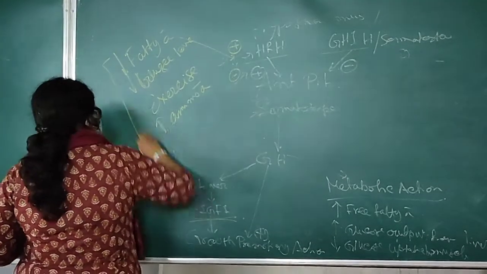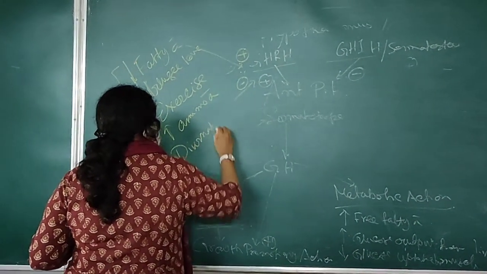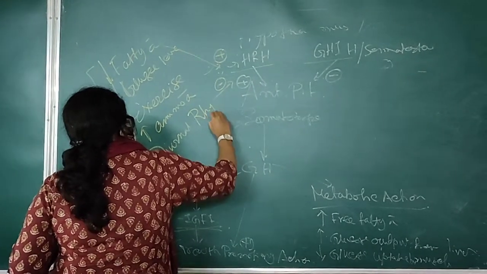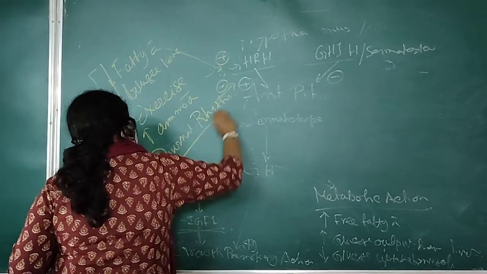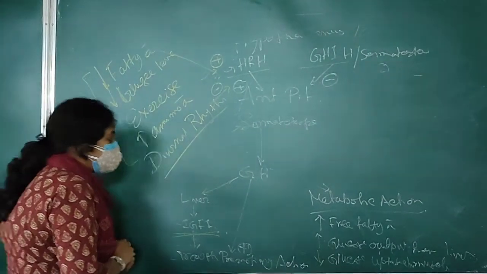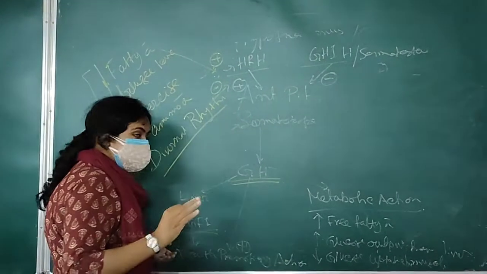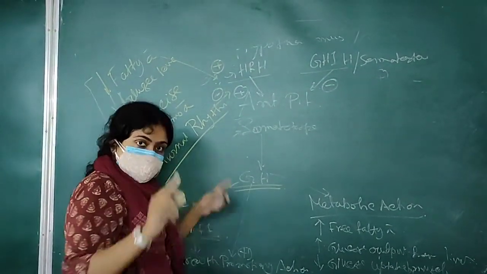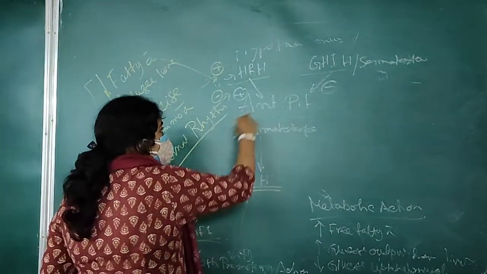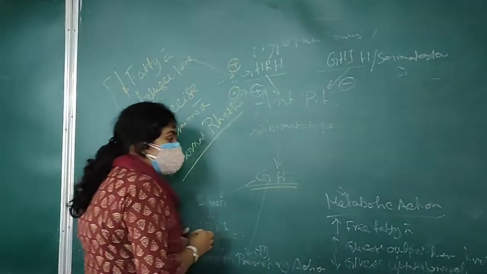And other than this, there is another regulatory system. We have discussed it, that is diurnal rhythm. Diurnal rhythm is also present for growth hormone, and it actually fixes the set point upon which the negative feedback system operates. So what is the diurnal rhythm for growth hormone?